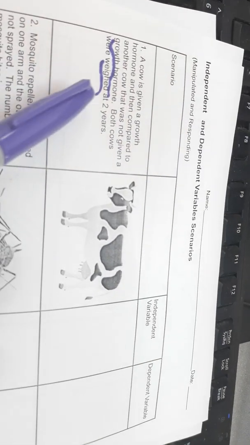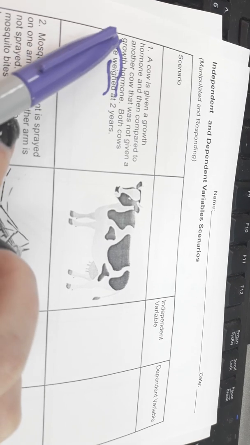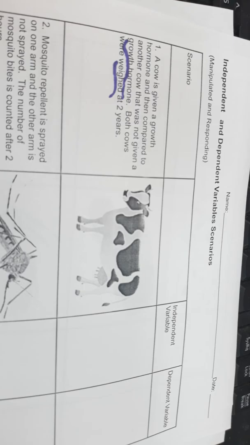Okay, so if you take a look at those 2 variables, which one is the dependent variable and which one is the independent variable? Think about how we did this activity over here. Which one would go on which side? Does the weight depend on the growth hormone, whether or not they were given a growth hormone, or does whether or not they were given a growth hormone depend on their weight? We have to figure out which one's independent and which one's dependent.